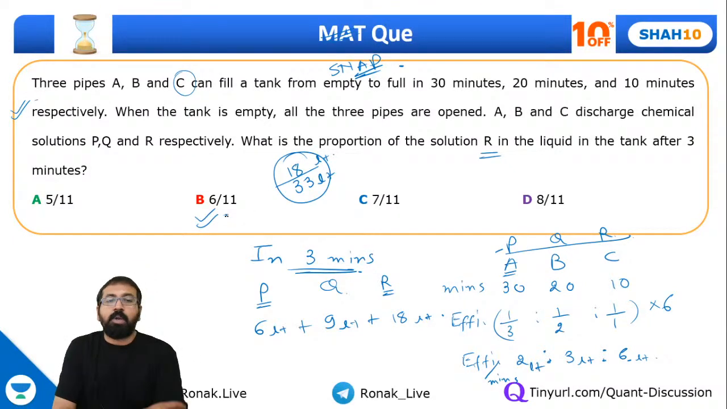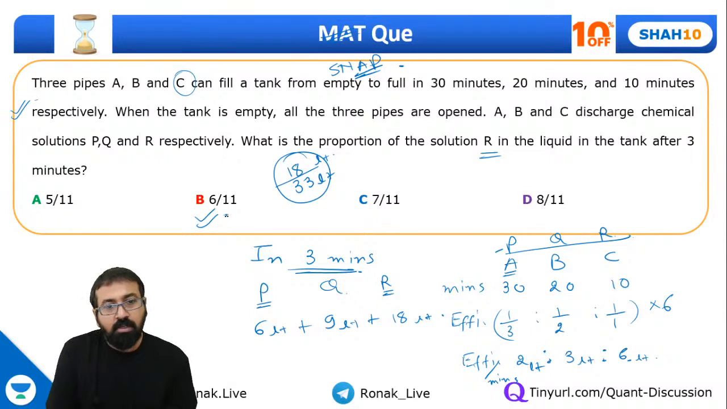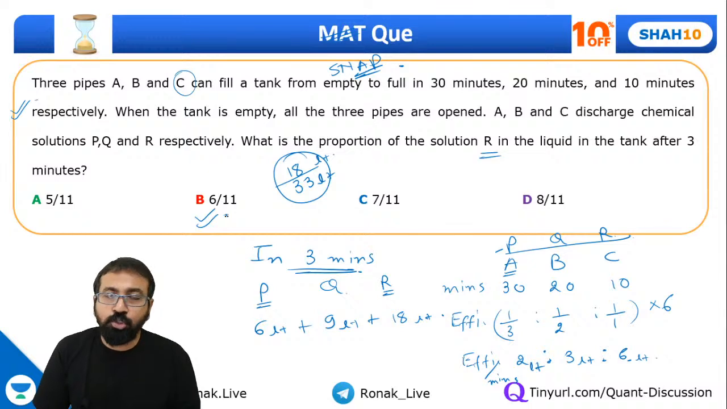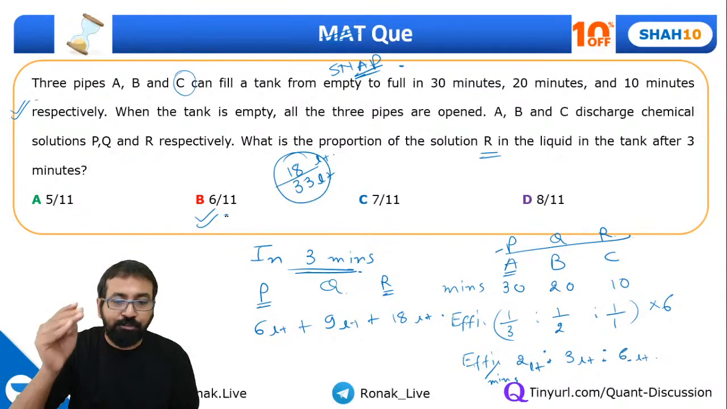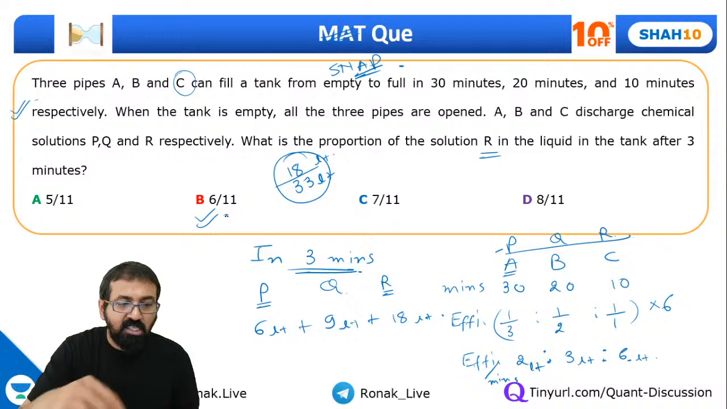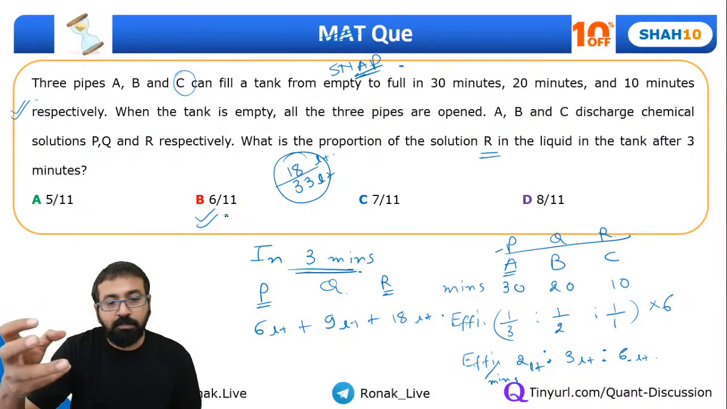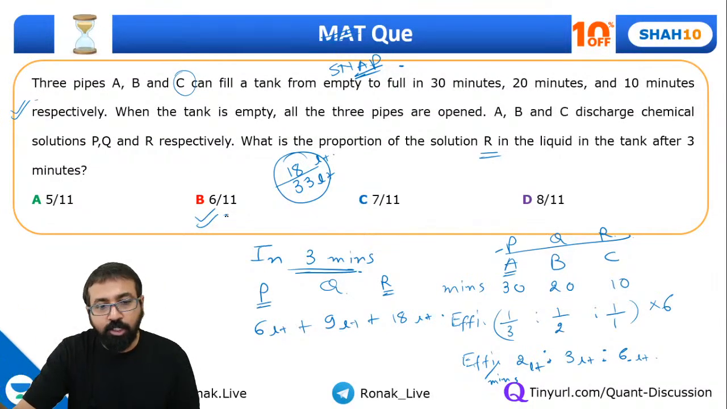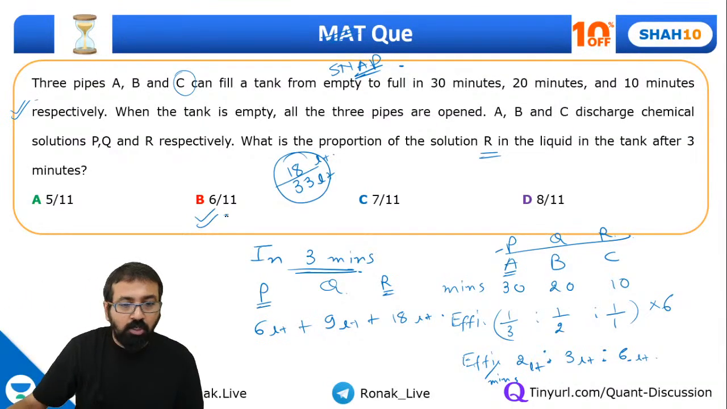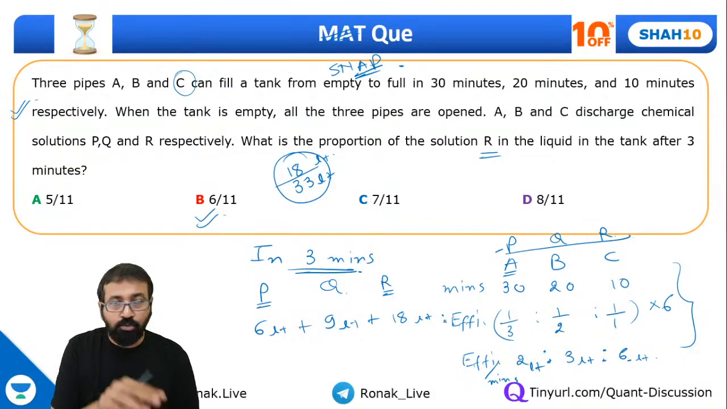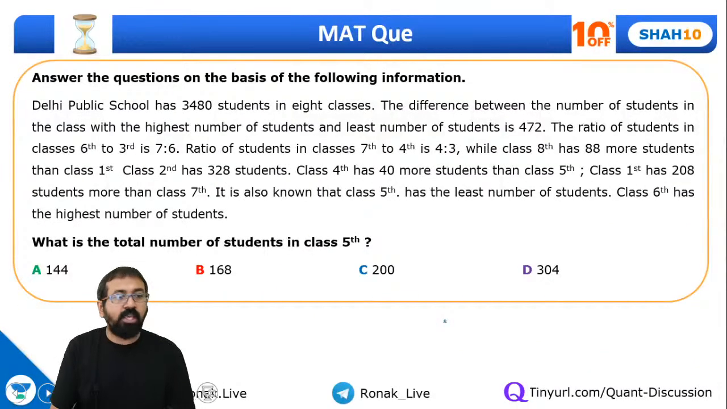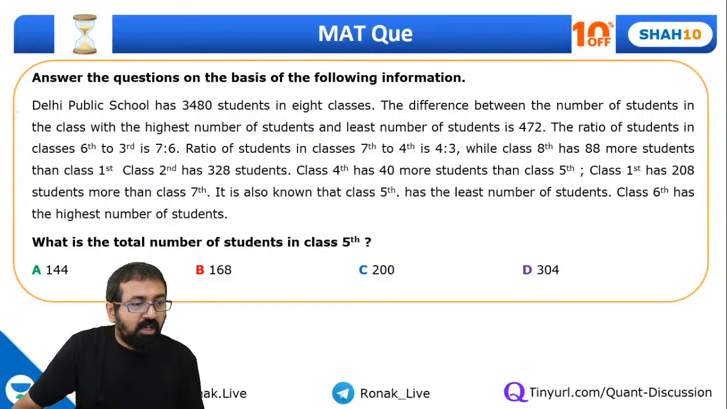It was a simple question, very simple question, right? Have you all understood? So if we know the time, we can find out their efficiency, and once we have their efficiency, we can easily calculate what portion of liquid P will be there, what portion of liquid Q, and what portion of liquid R. So our objective was to do it in a step-by-step manner, so I have written all these things. Otherwise it takes just 2 steps. Once you have practiced sufficient questions of time and work, it will take just 2 steps to solve it. Okay guys, now let's look at this question.